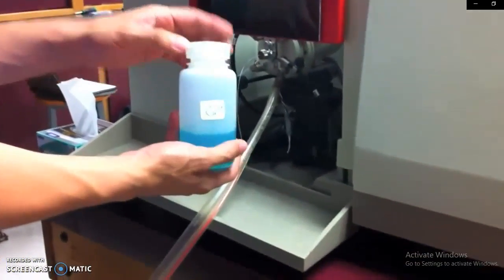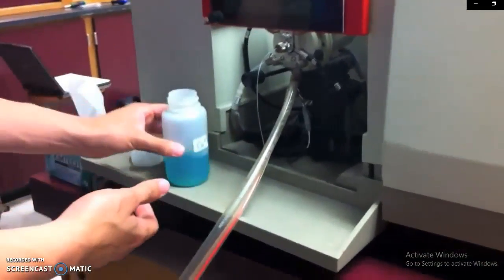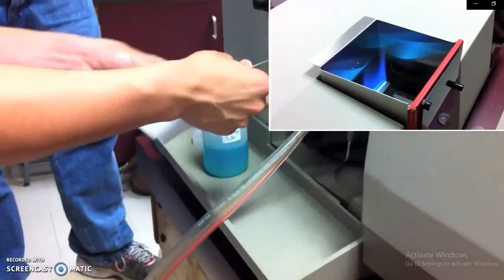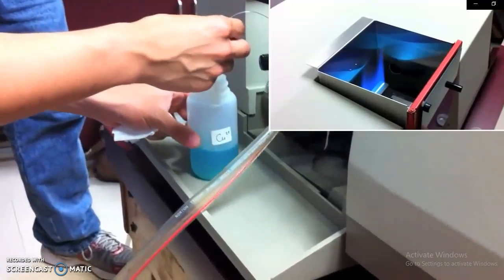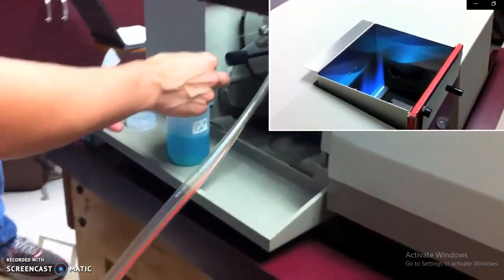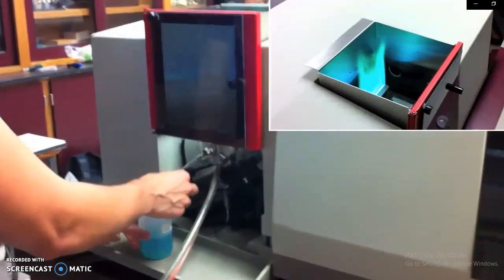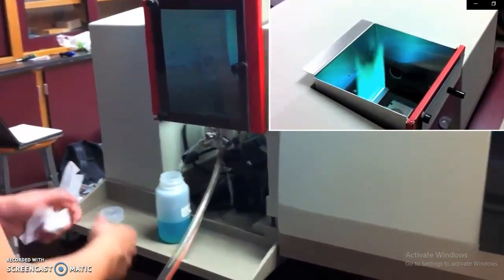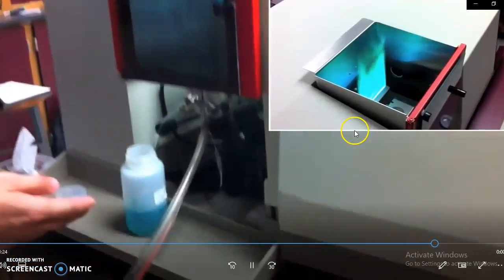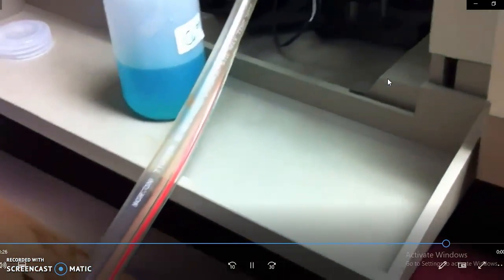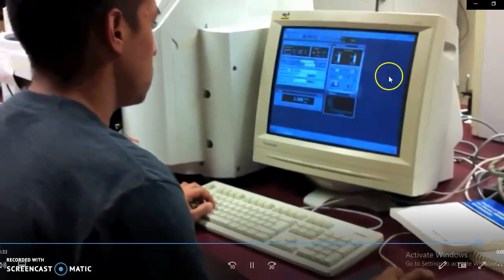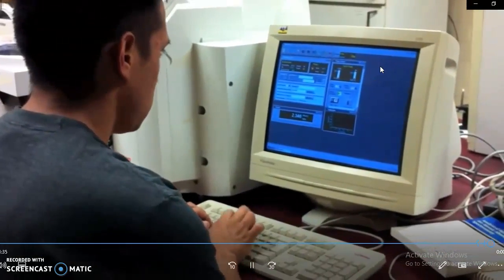This demonstration will use a sample of copper. First, start by cleaning the sample capillary with a chem wipe. Then, insert it back into the sample to be aerosolized, mixed with gases, and released into the flame. The flame turns a green color that is distinctive of copper. Look at the color of the flame. The color is actually very specific for each element. The data is then sent to the computer. The blue just now, I think, is copper.